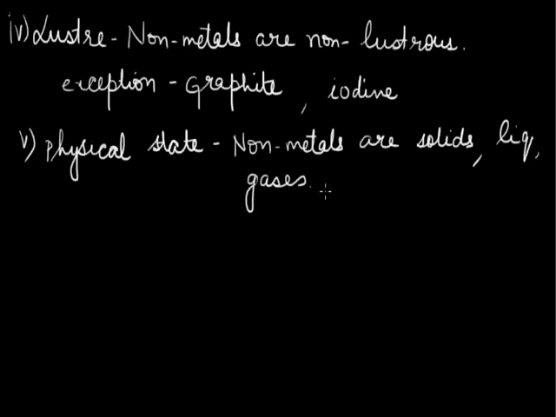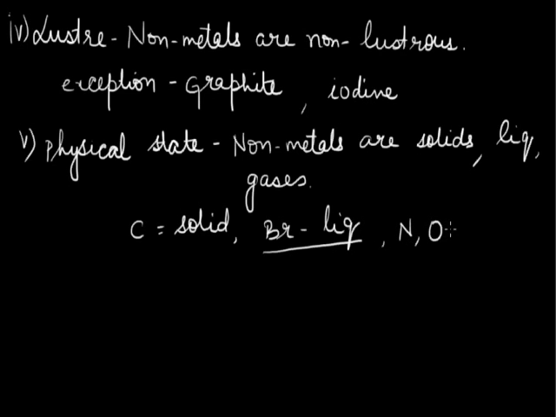For example, carbon is a non-metal which is found in solid state. Bromine is a non-metal which is found in liquid state. In fact, bromine is the only non-metal which is found in liquid state. And nitrogen, oxygen, etc. are gaseous in nature.